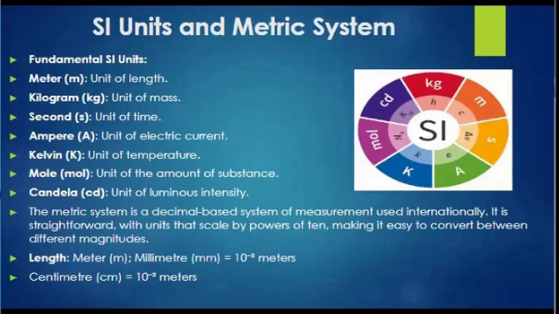These 7 fundamental units are meter for length, kilogram for mass, second for time, ampere for electric current, Kelvin for temperature, mole for substances, candela for luminous intensity. These fundamental units can also be combined to form derived units such as joule for energy, Pascal for pressure, liter for volume. In biochemistry, precise measurements are crucial for accuracy and reproducibility in experimental results, and these units also provide a standardized way to quantify and compare these measurements.